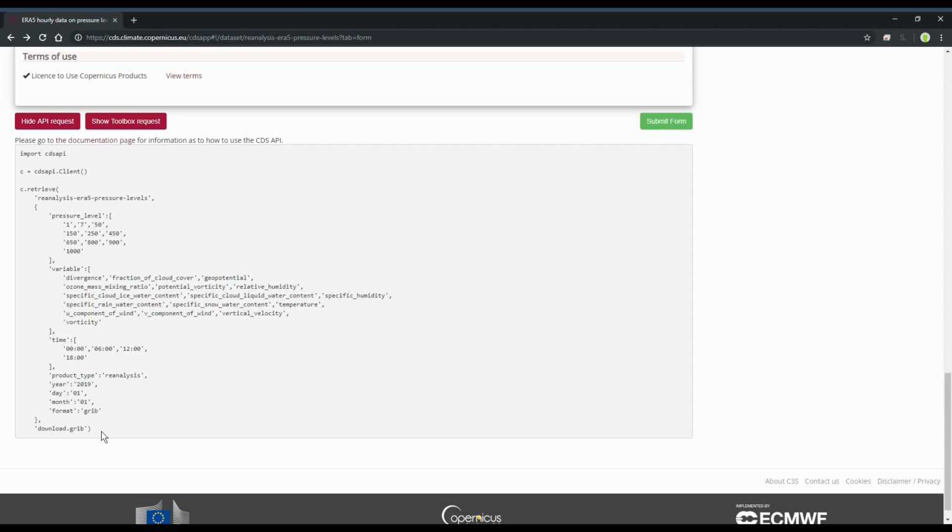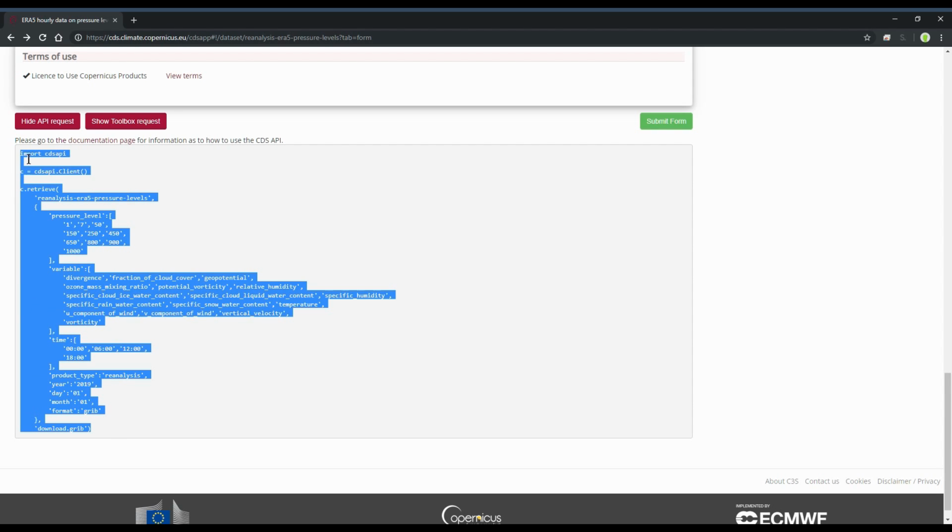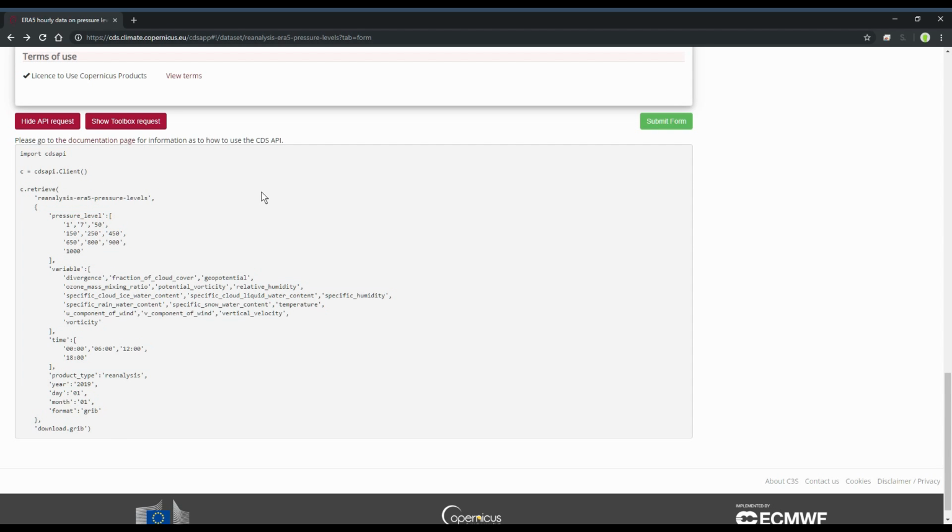Now it compiles all that into nice Python code that I just copy and paste into Spyder and run. There is a little bit of configuration you need to do. You need to install the API toolkit, and then you also need to install a license file that has your API key in it. They walk through how to do that on the website here.